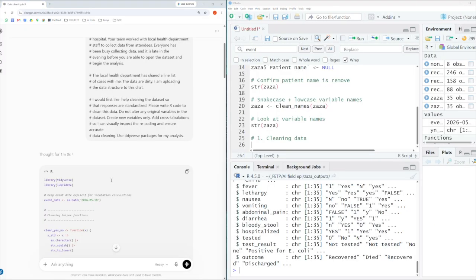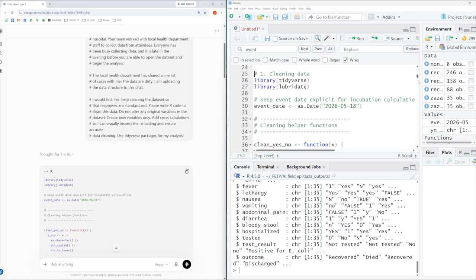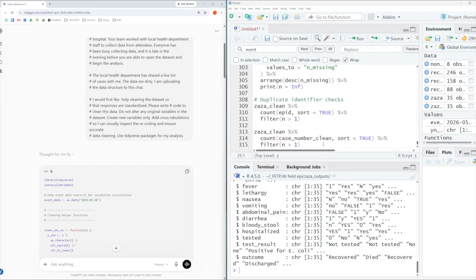The chatbot wrote this code that we're going to copy and paste into our R script. Now I've already gone through the code to ensure I understand what's happening along the way. It's important to have some familiarity with the coding language you're working in so that you can understand what's happening in case you run into any issues, and also just to ensure human oversight. In the interest of time, I'm just going to run this entire code chunk to show you the output.